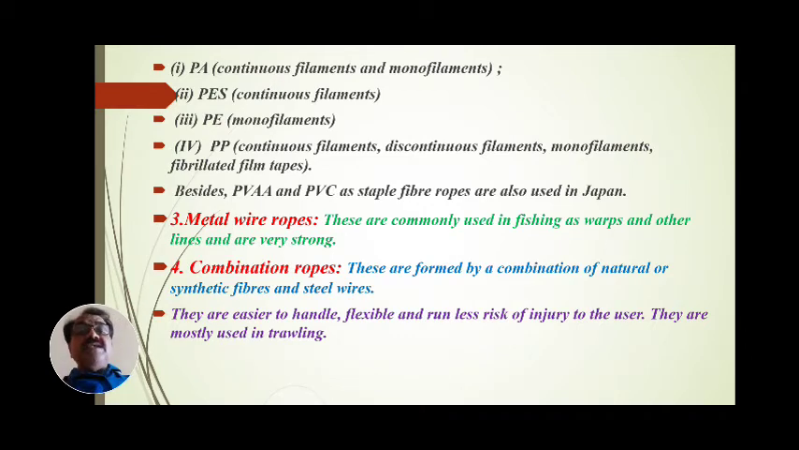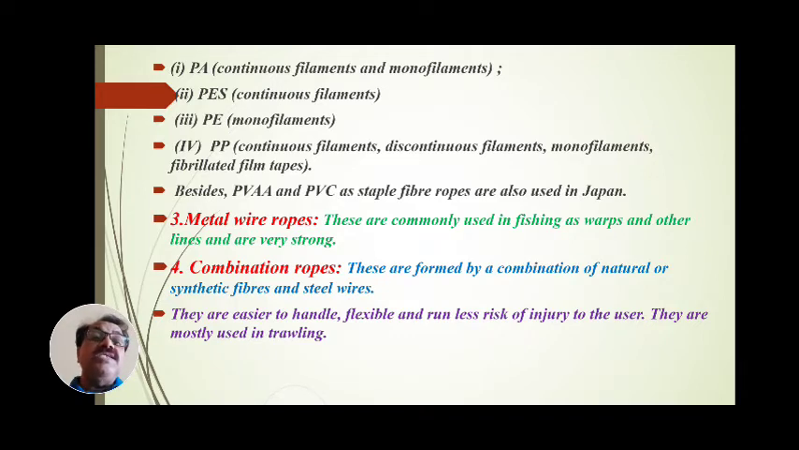Instead of these vegetable ropes or synthetic ropes, the modern metal wire ropes are to be used. These metal wire ropes are abundantly used in electricity, that is, in thermal power stations. And these metal wire ropes are commonly manufactured from metals.